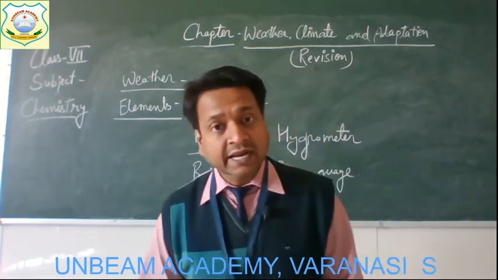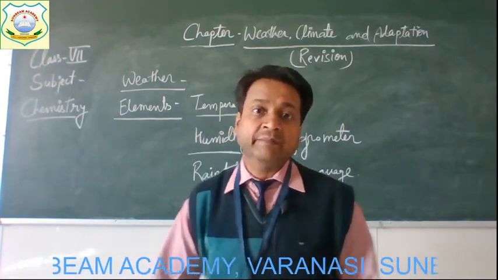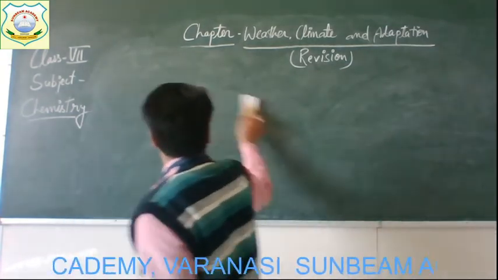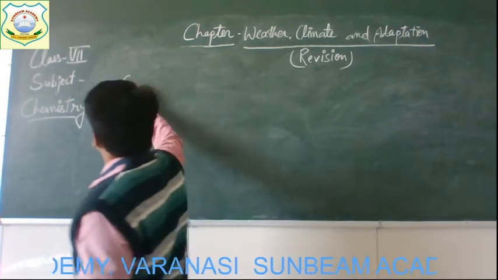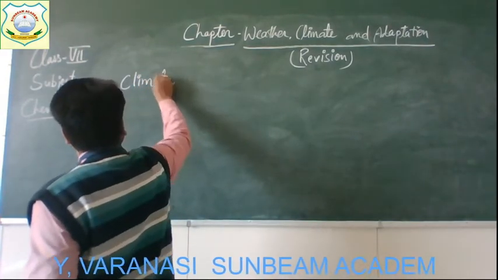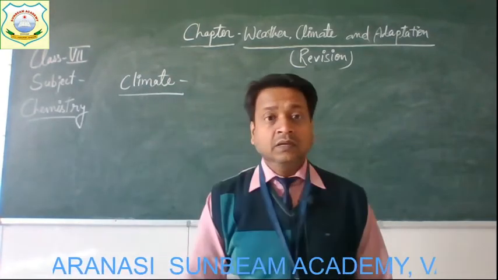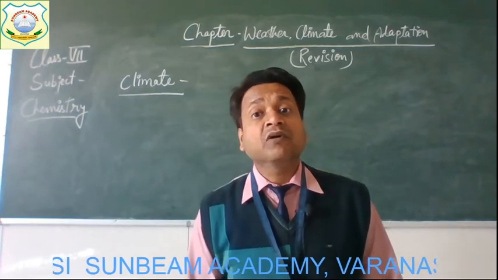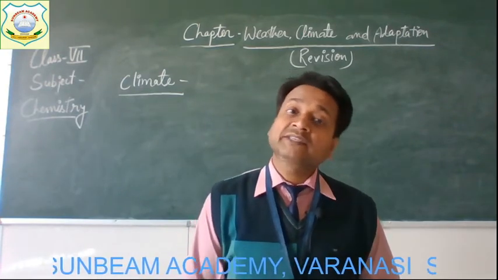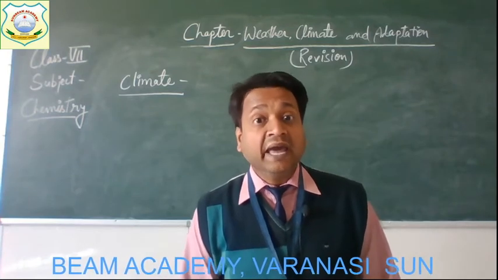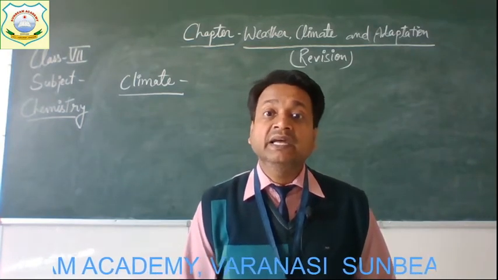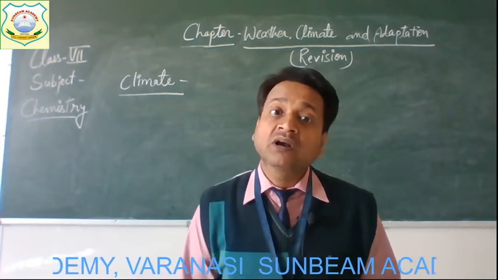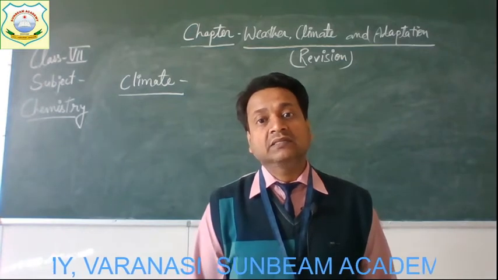Now come to the second topic of the chapter, that is climate. The weather pattern of a place can be seen from the weather records of the past several years, and the average weather pattern of a place taken over a long time, say about 25 years, is called the climate of that place.